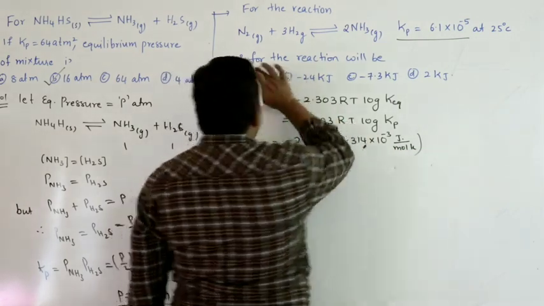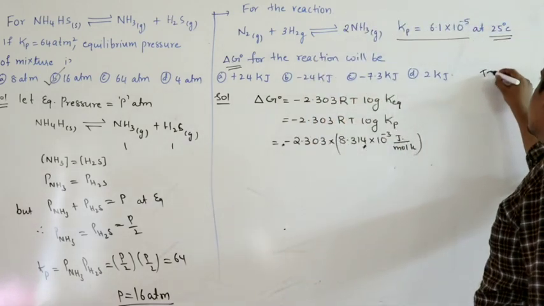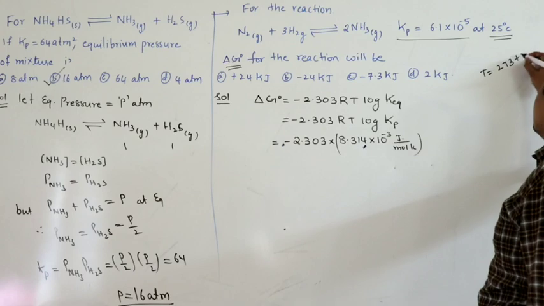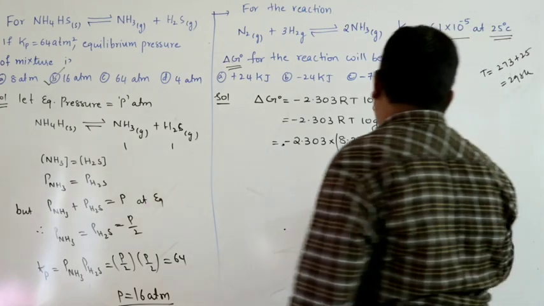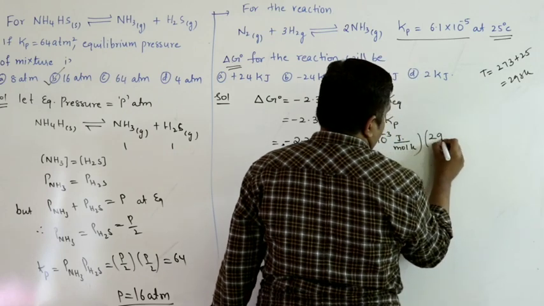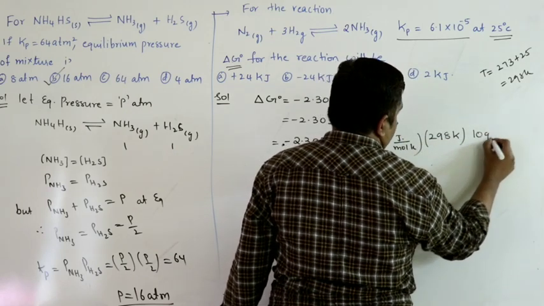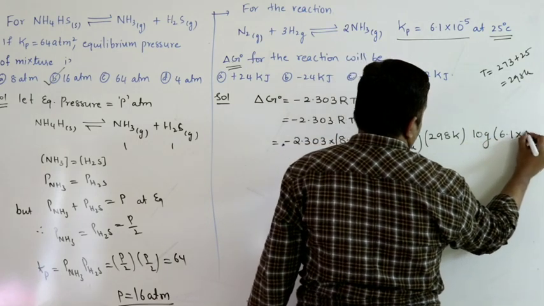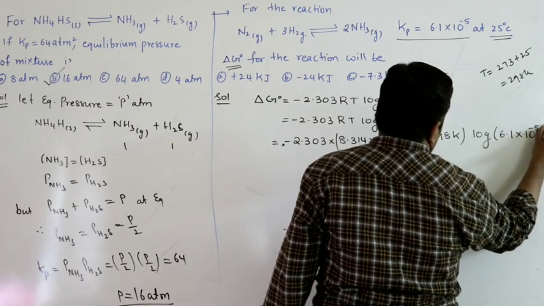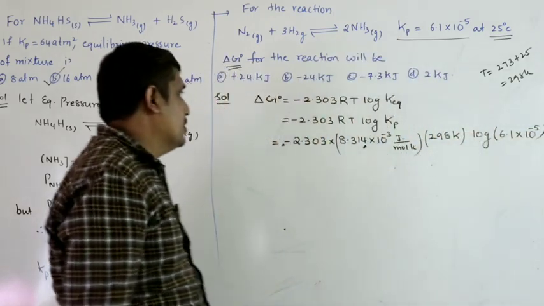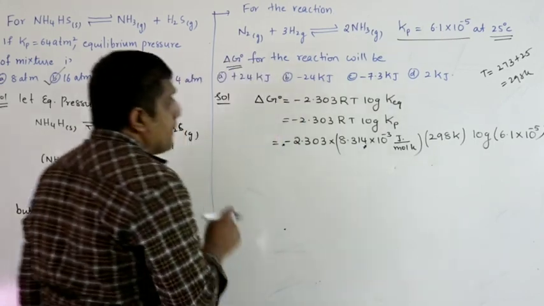Temperature is 25 degrees Celsius, and it must be in Kelvin. So 273 plus 25, you will get 298 Kelvin. Log of Kp, Kp is 6.1 into 10 power minus 5.